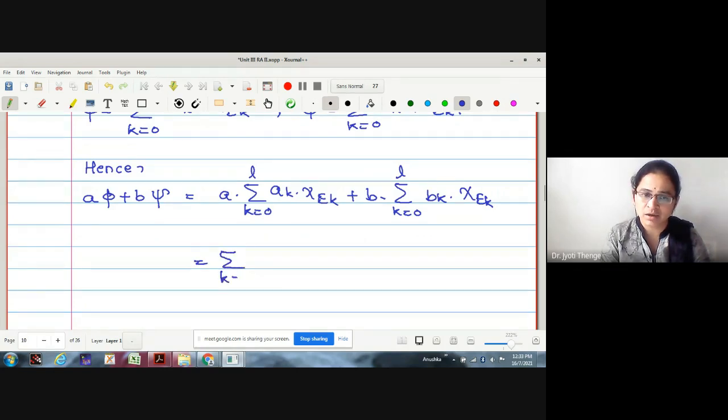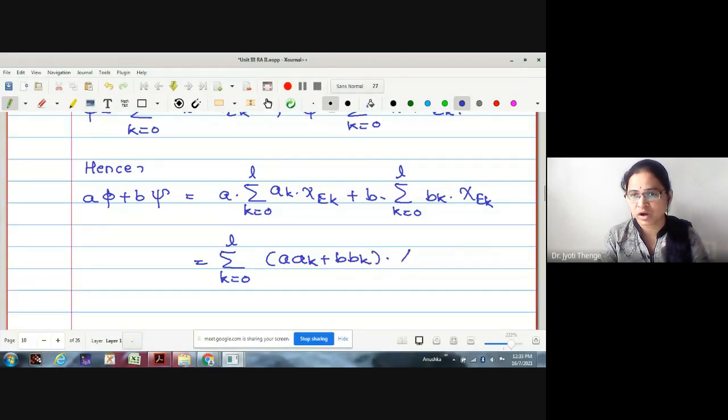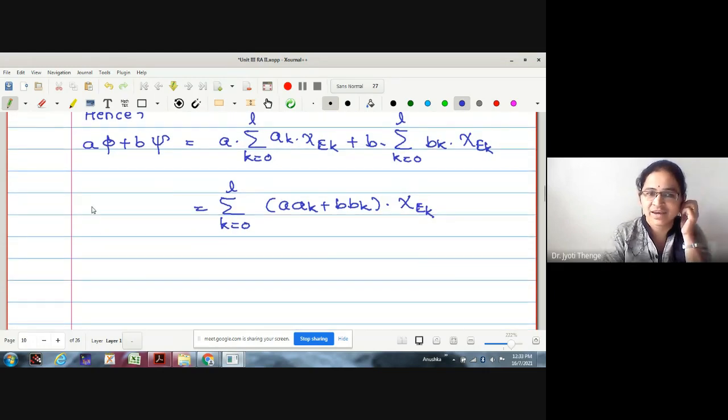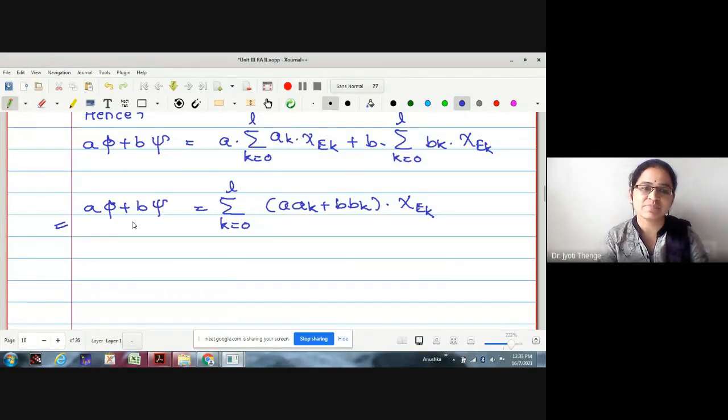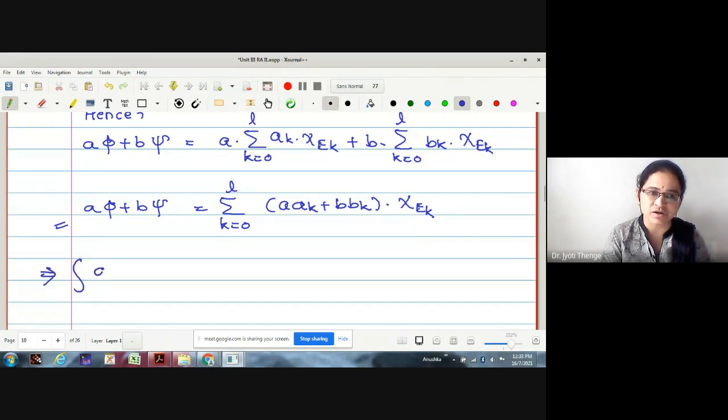Summation k equal to 0 to L, (a a_k plus b b_k) into chi_{E_k}. Okay? This is the representation of the simple function a phi plus b psi.